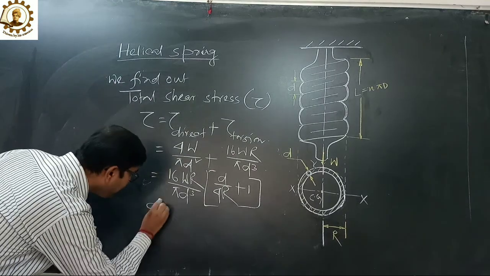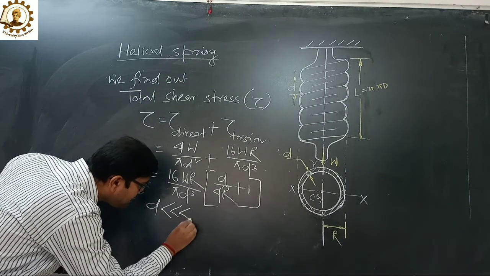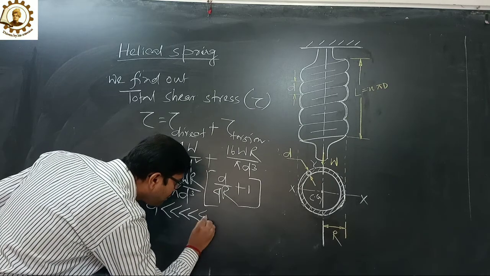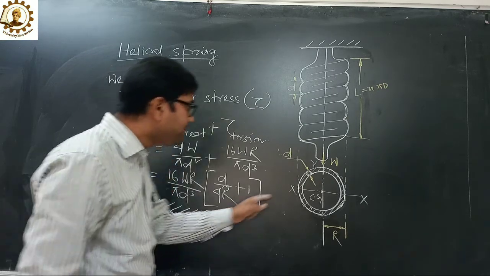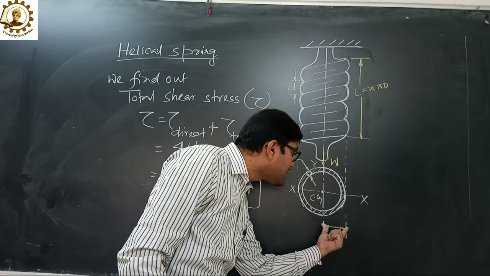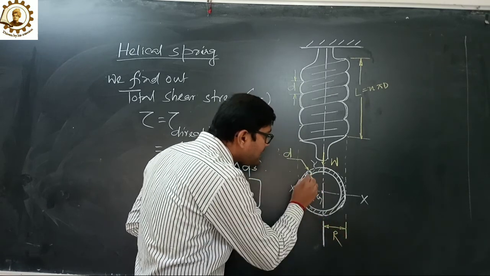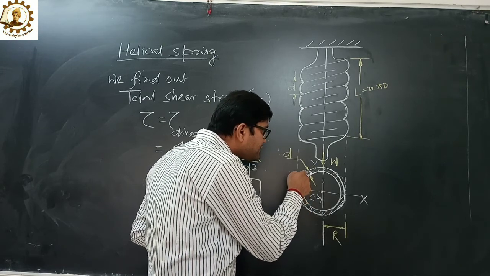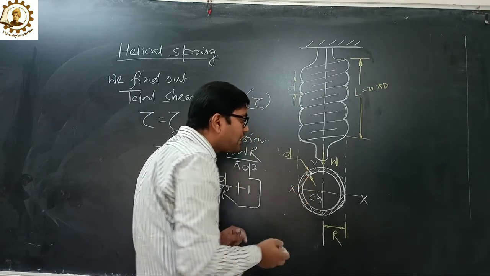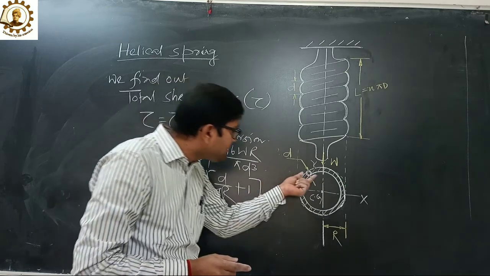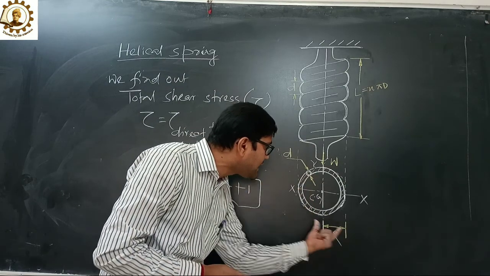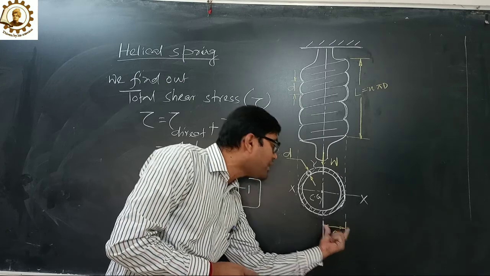Now d is very less than 4R. Why? R is the mean coil radius, and d is the wire diameter. The wire diameter is very less than 4 times the mean coil radius.